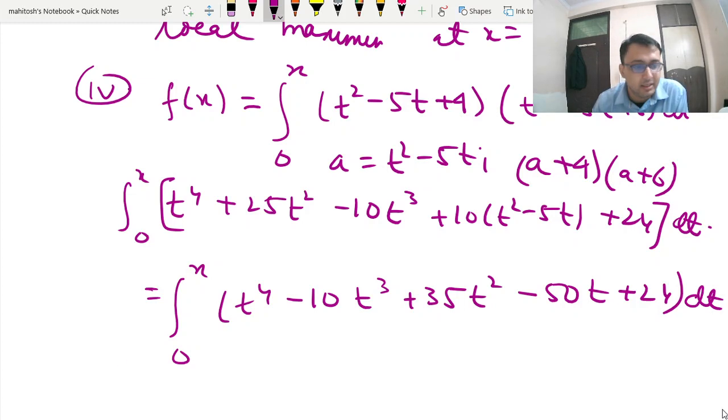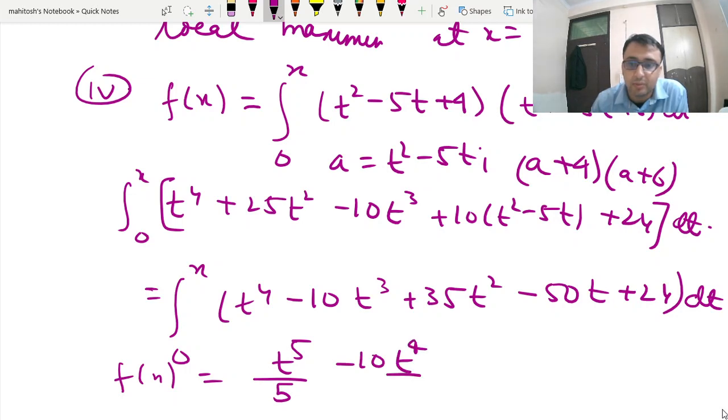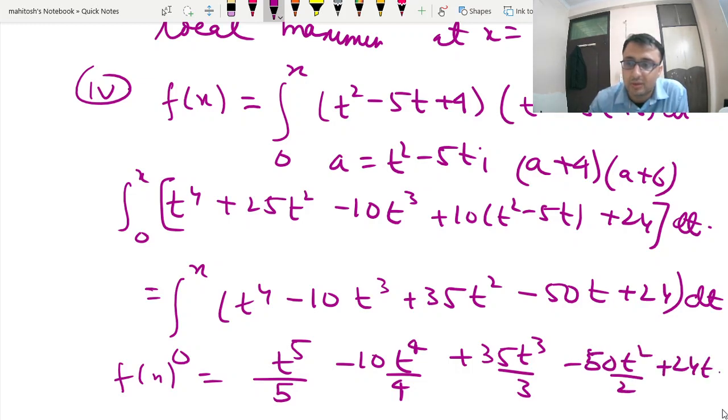Now integrate it. This is t to the power 5 by 5 minus t to the power 4 by 4 times 10, plus 35 t cube by 3 minus 50 t square by 2 plus 24 t.